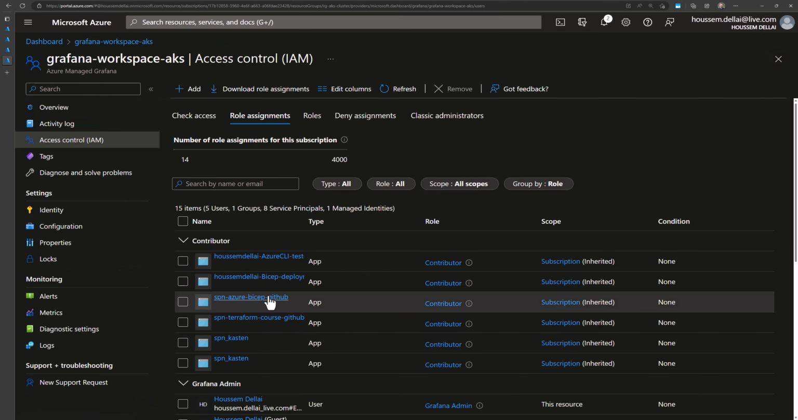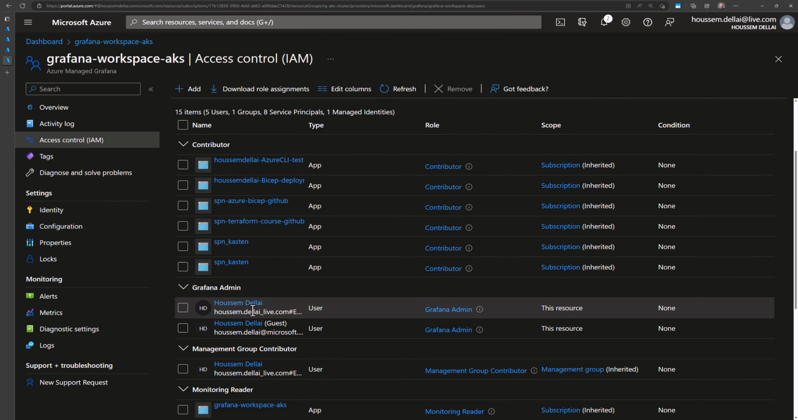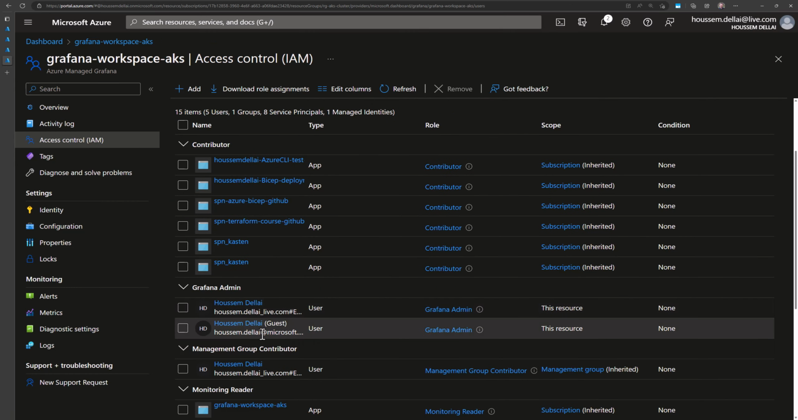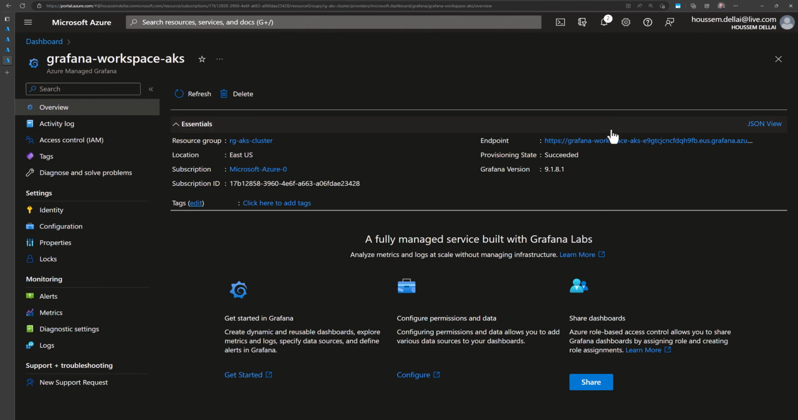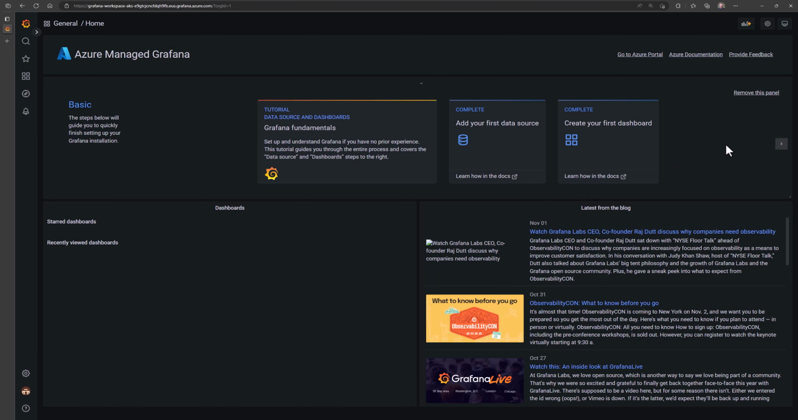As you can see here, for Grafana admin, I have these two users. So I log in using my professional account right here. I log in using the FQDN or the URL available from here. Note how it's a unique URL. The first time you access this dashboard, it will ask you to log in and to enable single sign-on and so on. And after that, you will be able to access the managed Grafana dashboard, available as an Azure service, that will get the metrics from your Kubernetes cluster.